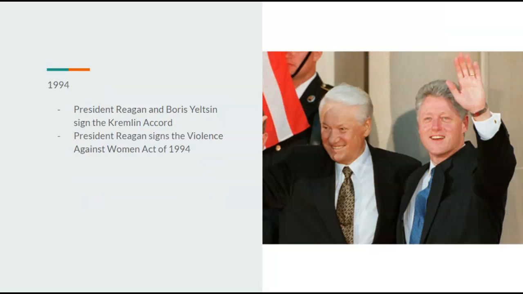1994, President Reagan and Boris Yeltsin would sign the Kremlin Accords. President Reagan would also sign the Violence Against Women Act of 1994. Reagan would do it, not Clinton.